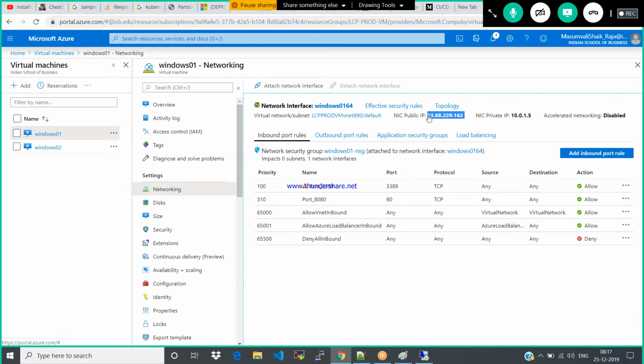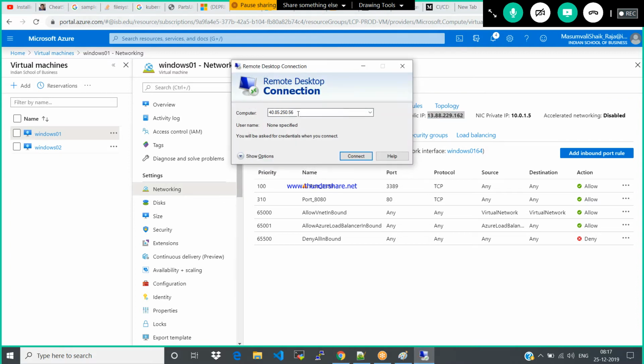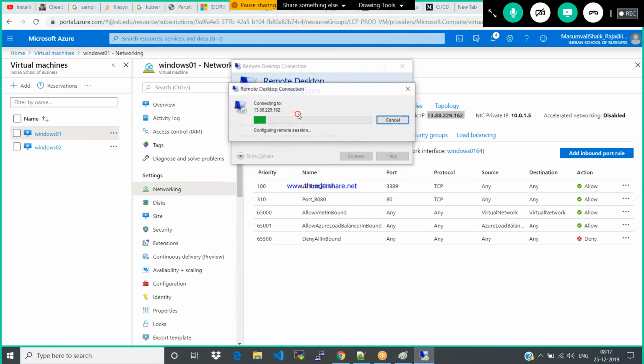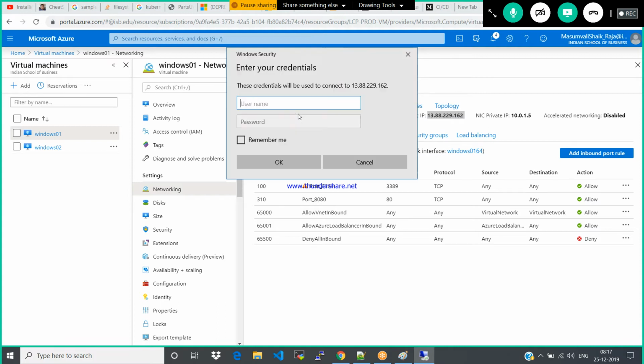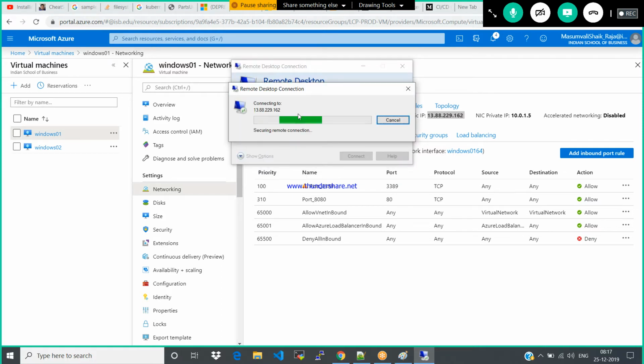There is a load balancer complication. Now it is over. Okay. Now I have logged into my machine.